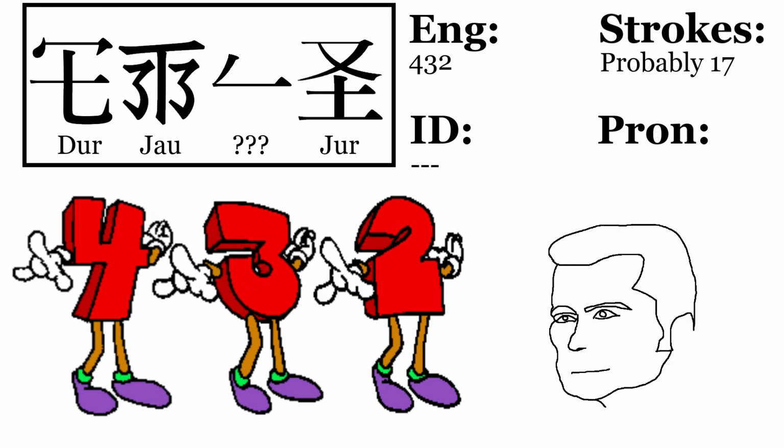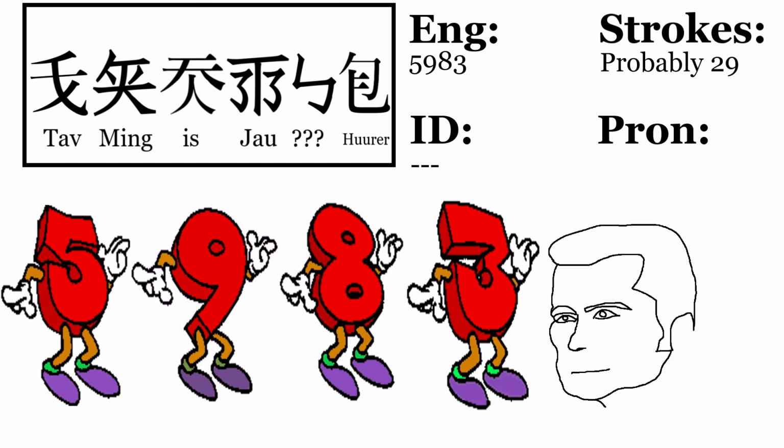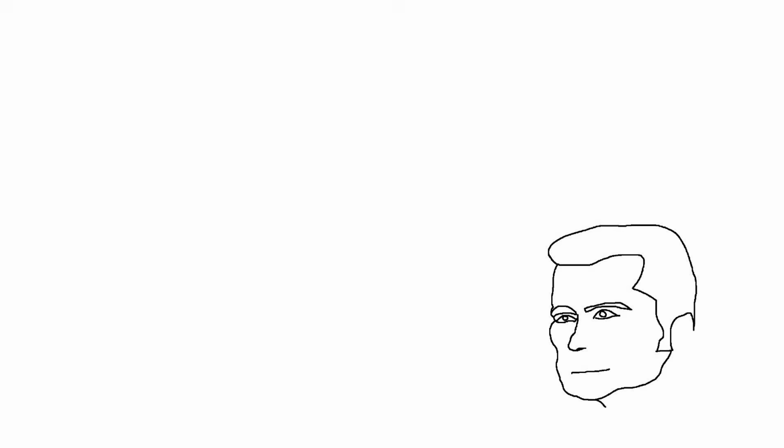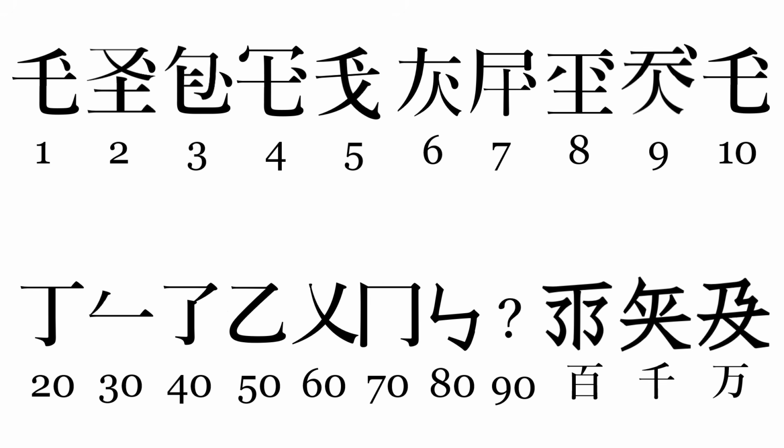Assuming there's no characters for multiples of 100, here's 432, 5,983, 91,760. KSS numbers also have this other mechanic that I really don't understand, but when you add a tear stroke to these characters, all of a sudden they're grammatically masculine. In what fucking society will you use a number masculinely?